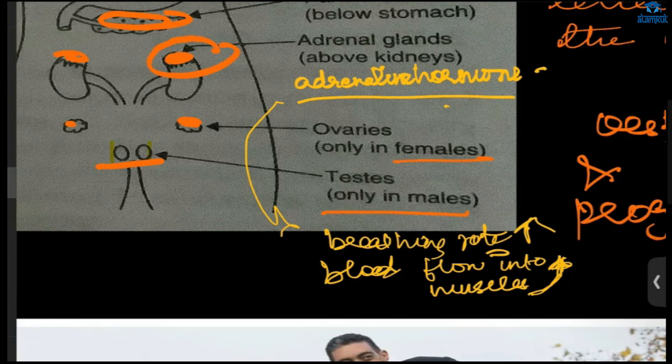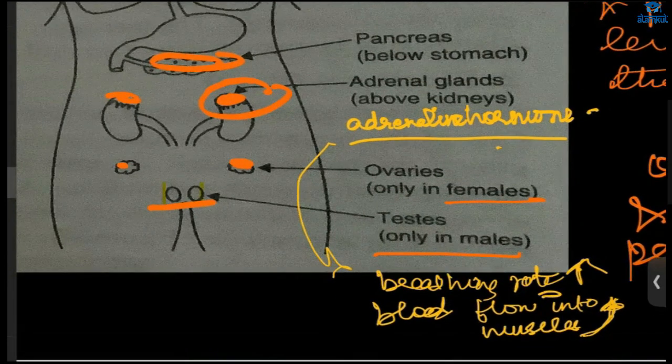Okay, got it? We'll end our class here. We'll talk about the endocrine glands, all the hormones they secrete, and the work of each hormone. We have only talked about the adrenal gland, and it secretes which hormone? The adrenaline hormone. Remember. Okay, thank you guys.